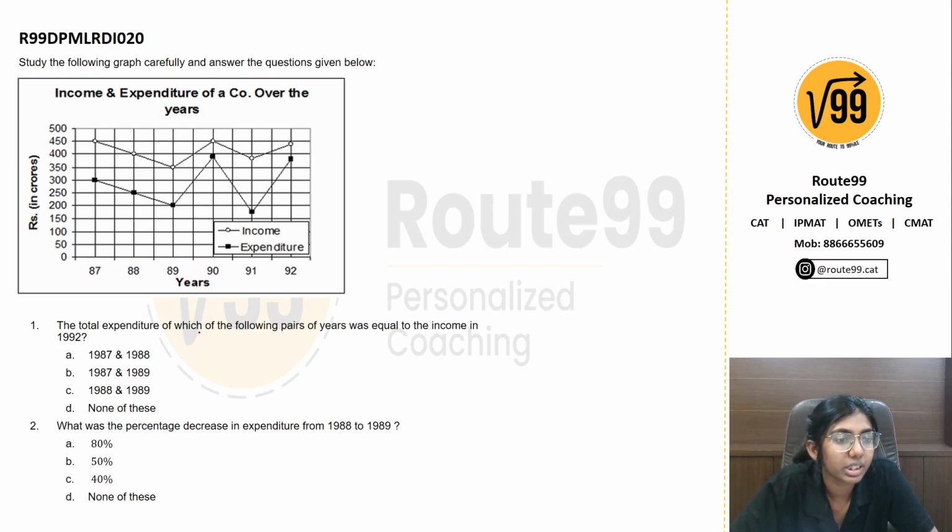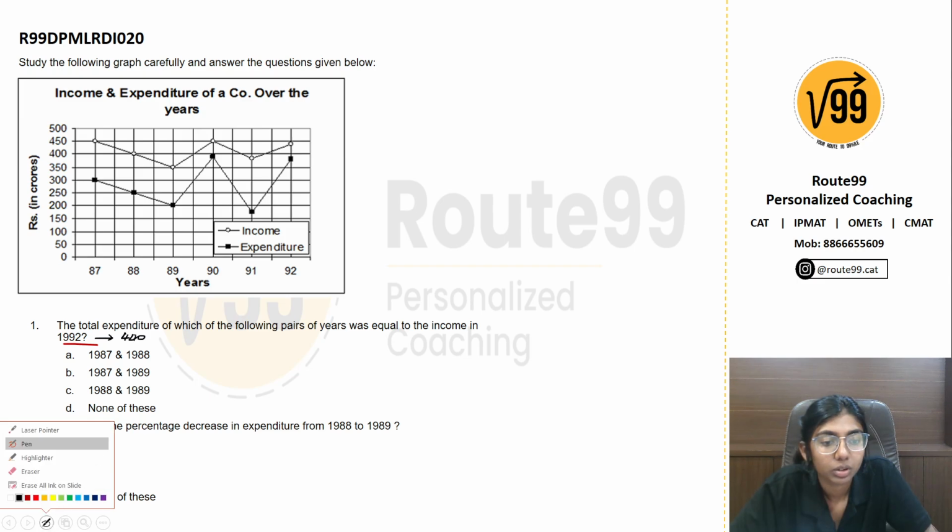The total expenditure of which of the following pairs of years was equal to the income in the year 1992? So in the year 1992, the income, the circle part, is very close to 450. Let's take it as 440. So all we need to do is find out the expenditure of the pairs of years now.